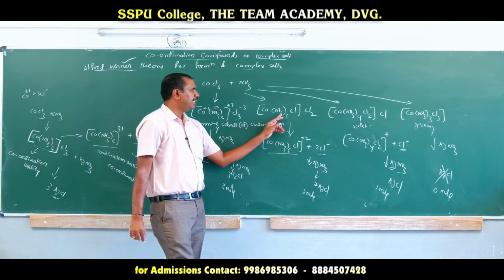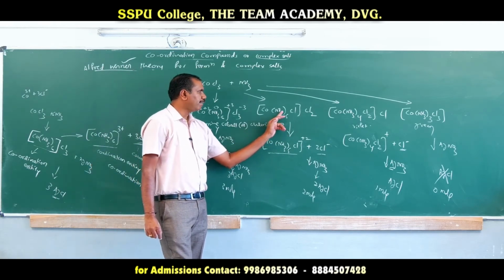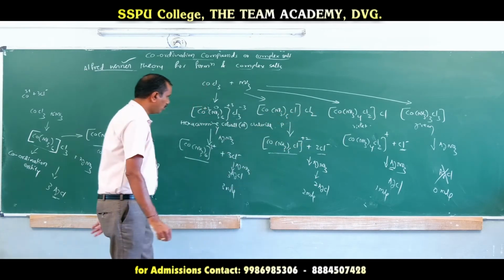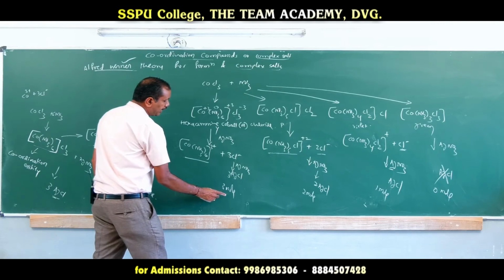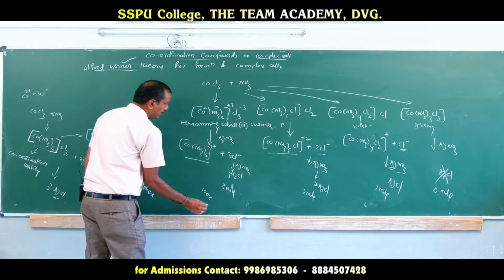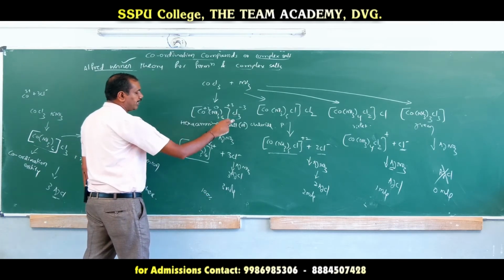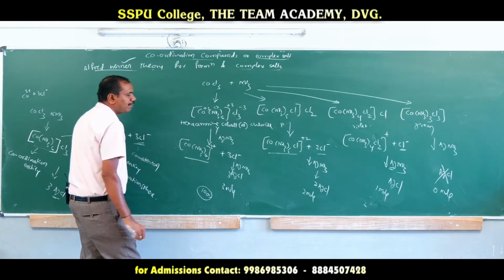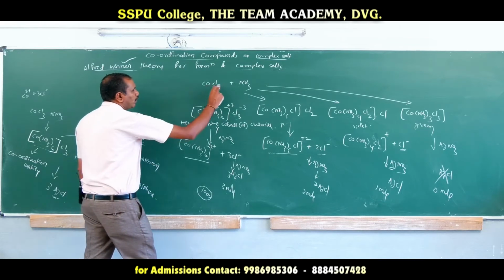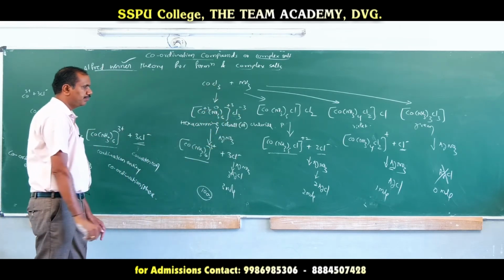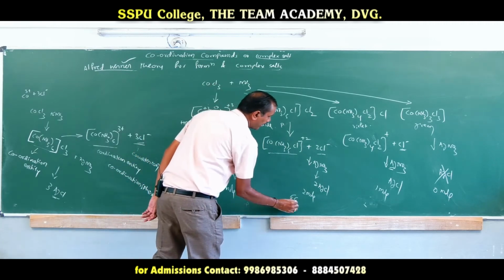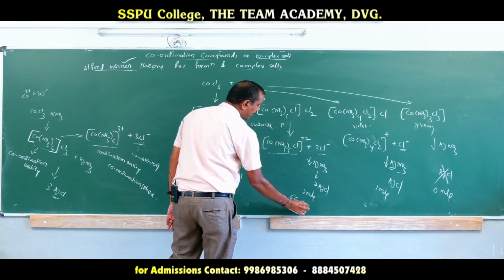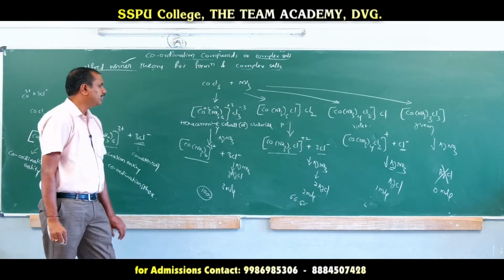This is called pentaamminechlorocobalt(III) chloride, like that. So here the percentage of precipitation is what? 100%. Why? There are 3 chloride ions. All the 3 chlorides can be precipitated. So 100% precipitation of Cl minus. It shows that all the 3 chlorides are outside of the coordination sphere. And 66.66 means out of 3 chlorides only 2 chlorides can precipitate.